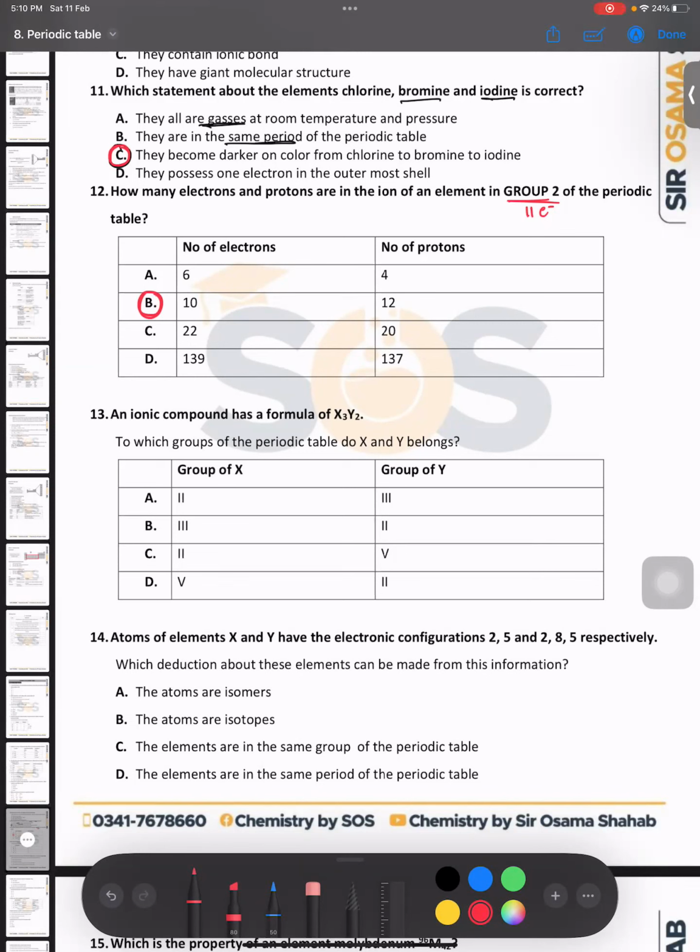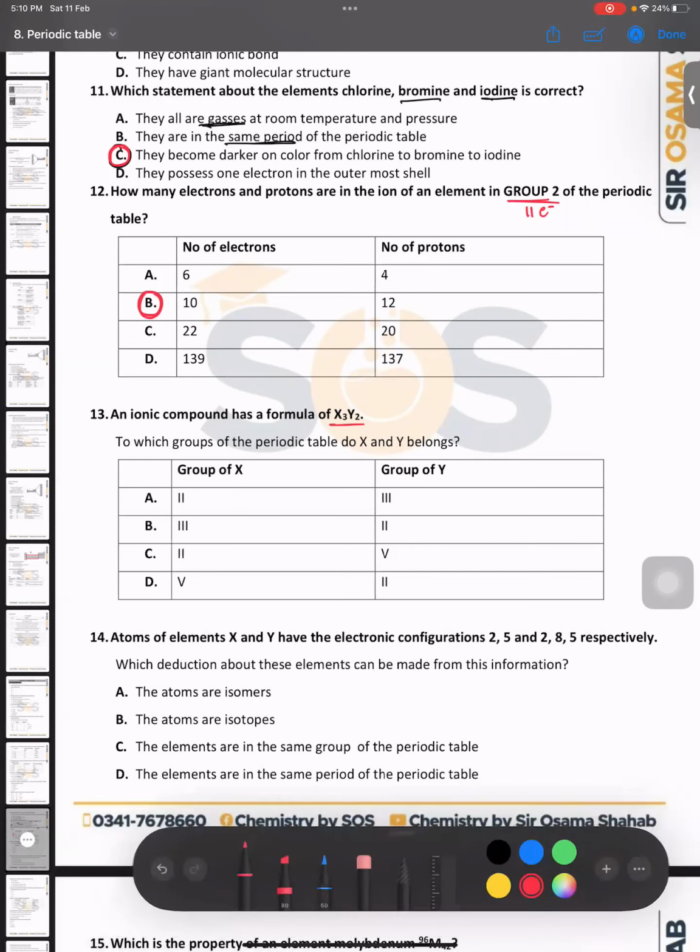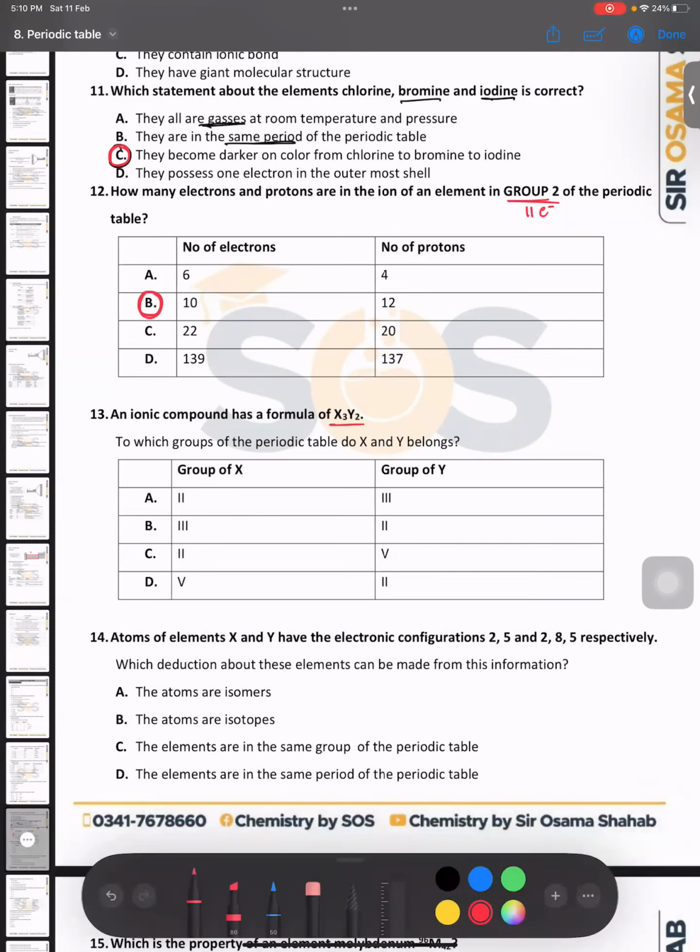Then an ionic compound has the formula X3Y2. We know that an ionic compound is always a combination of metal and non-metal. You can cross-multiply, so the number with Y would be the charge of X, which is always 2 plus because the first element is always metal in ionic bonding, and the number with X would be the charge of Y, which is 3 minus.